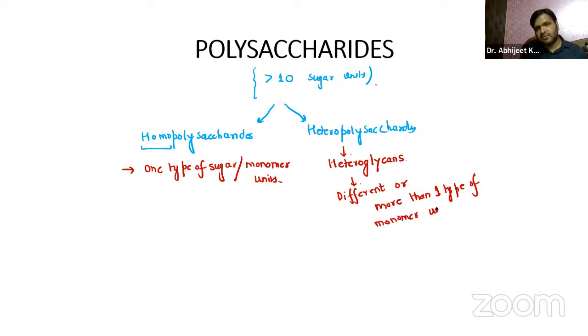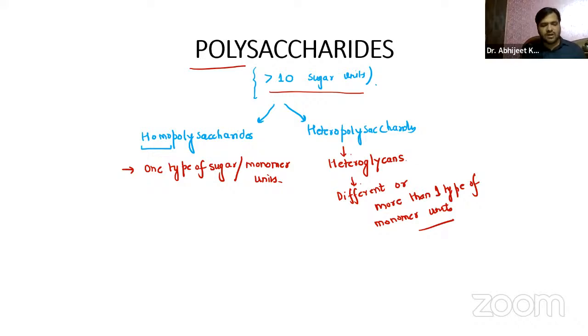Okay. So the polysaccharides have more than 10 sugar units. The simplest definition: poly means many, saccharides means sugar. They are classified into homopolysaccharides and heteropolysaccharides. Homo means one similar type of sugar unit. Hetero means different types, more than one type of monomer units, right?